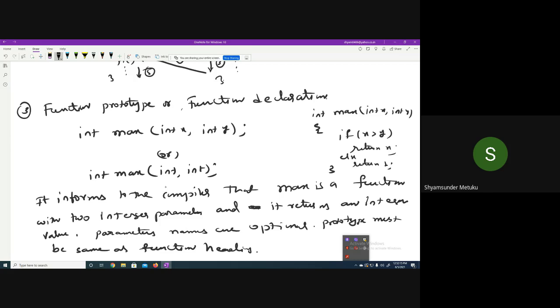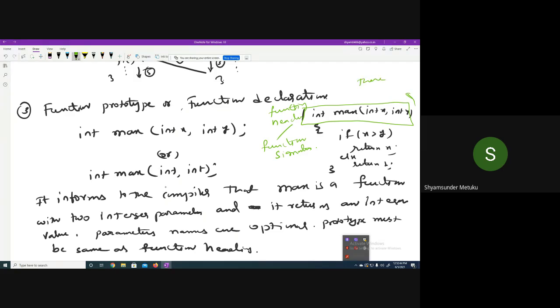This first line of the function definition is called the function heading. The function heading is also called the function signature. Anything is okay. When you write a function prototype, it must be the same as the heading. The only difference is the semicolon.